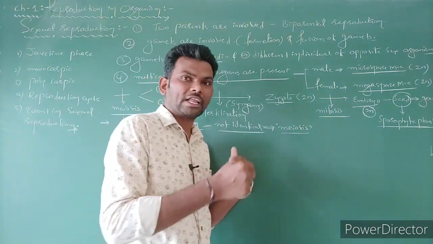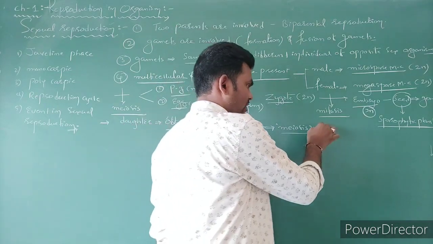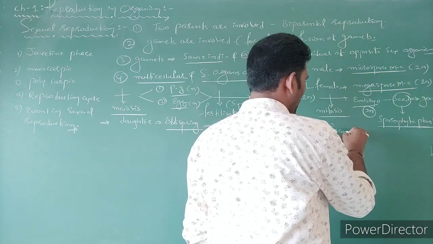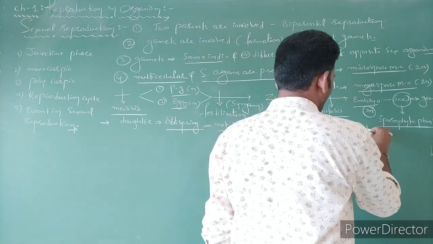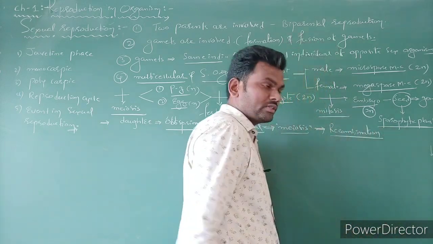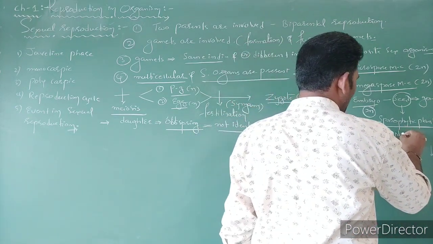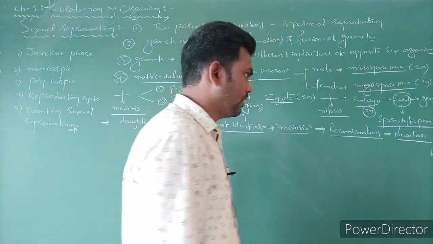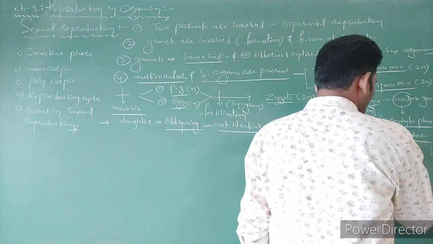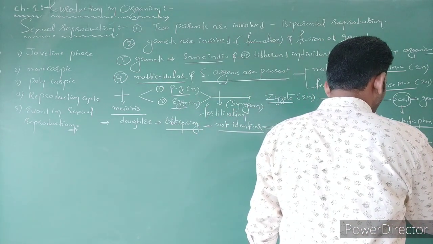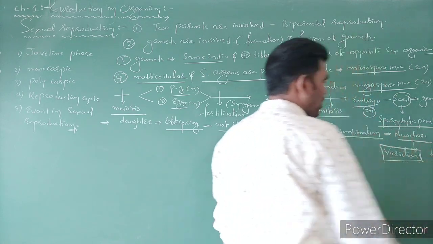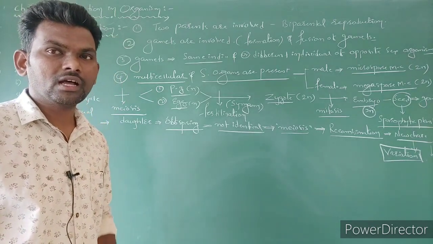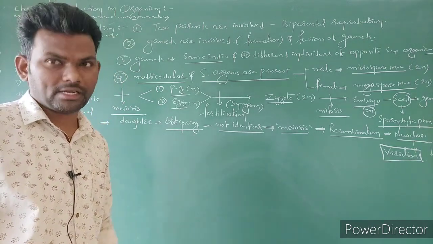So due to that, what happened? Recombinant chromosomes are formed. Due to the meiosis, chromosome information is exchanged, that we can call as recombination. Right? So due to that, variety of the character, nothing but a new character, is formed. So meiotic division is going to lead to variations. That's why the newly formed daughters in sexual reproduction are never identical, they differ from each other and differ from the parents also.